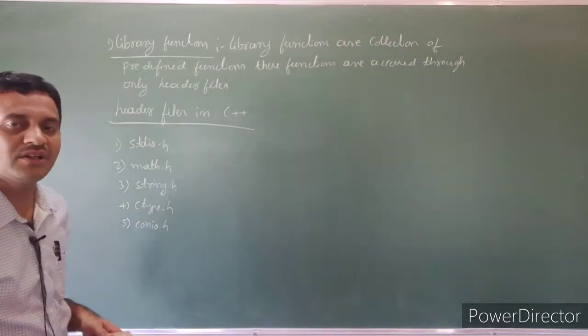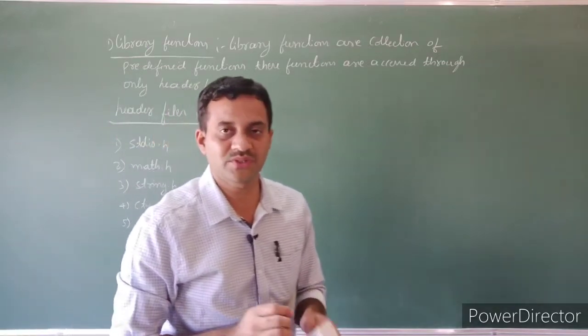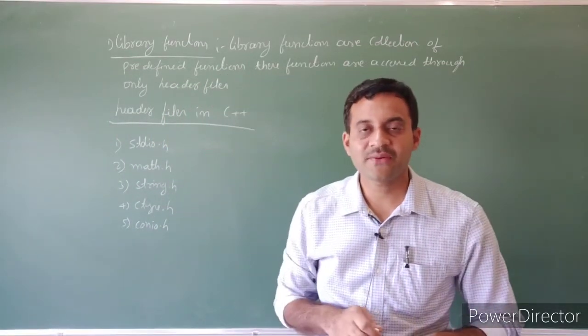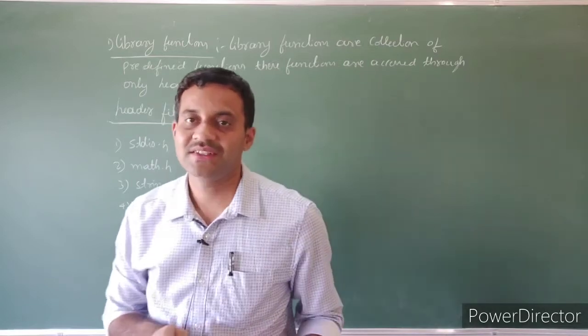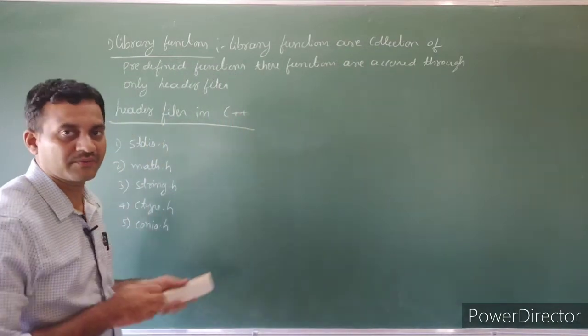These are the commonly used header files in your first PUC. Many more header files are available in C++. These are some examples of header files.